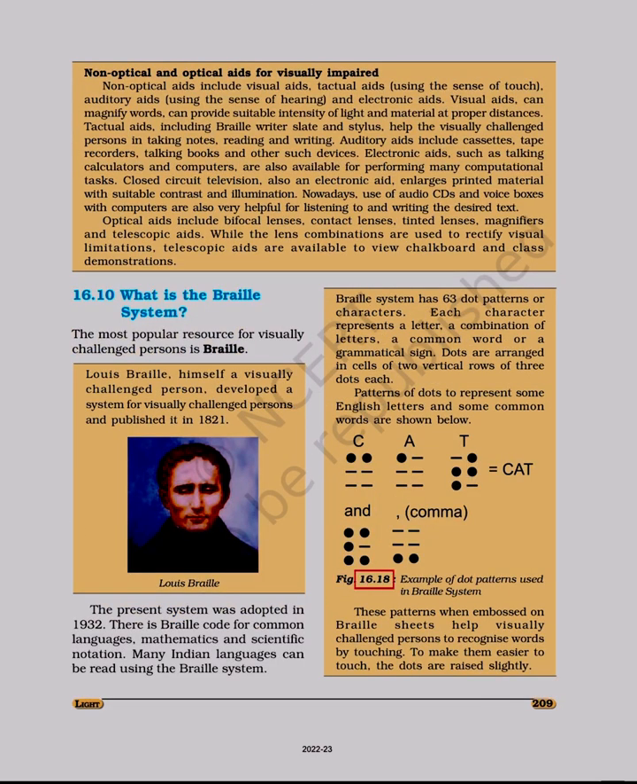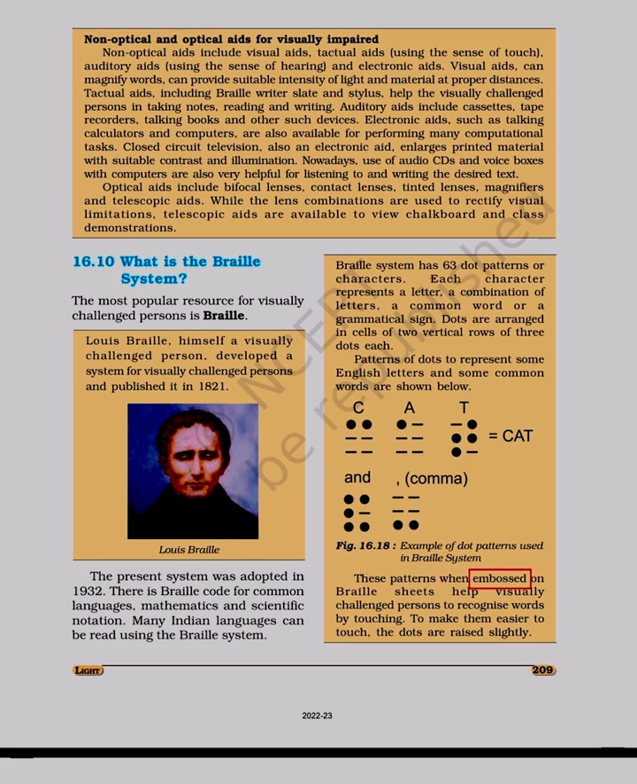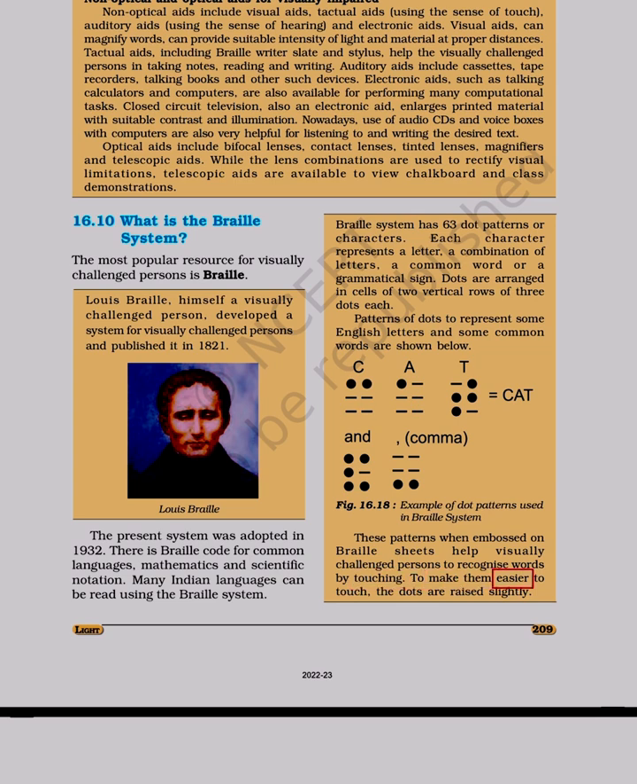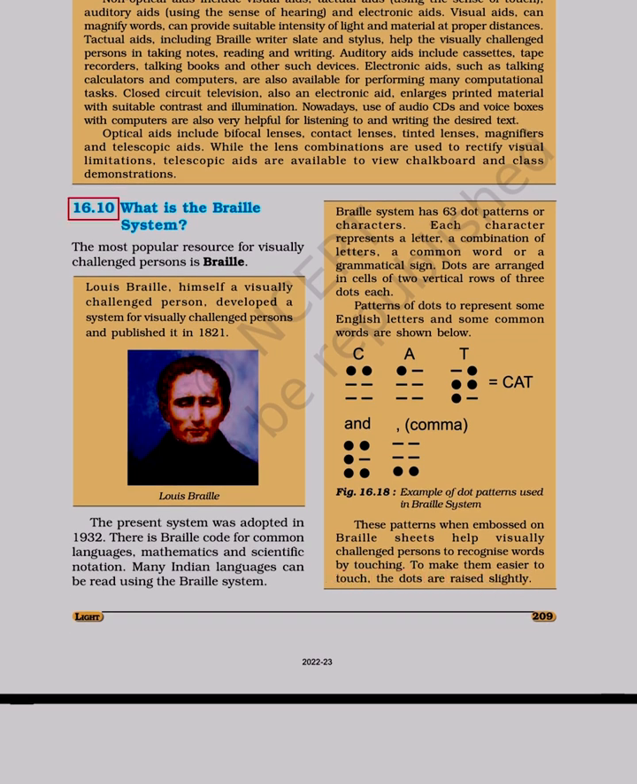Figure 16.18. Example of dot patterns used in Braille system. These patterns, when embossed on Braille sheets, help visually challenged persons to recognize words by touching. To make them easier to touch, the dots are raised slightly. 16.10. What is the Braille system?